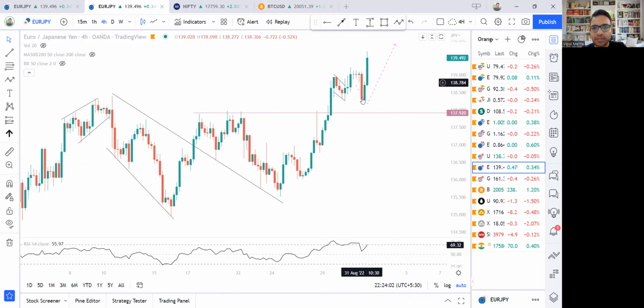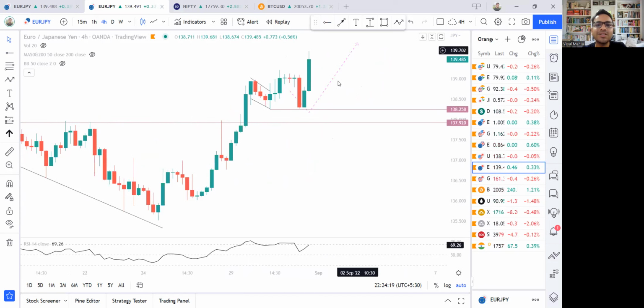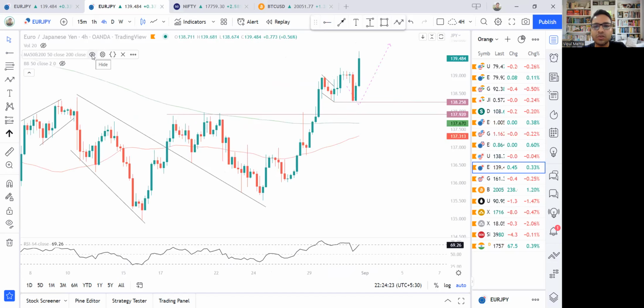Now today the price fell, but fortunately it did not close below these lows. This particular low 138.26 still remains. This low was 138.27, so the price did not hit this low, and the price has reversed. Which means that the bullish thesis continues, and we can expect the price to continue to go higher on this pair, euro yen.